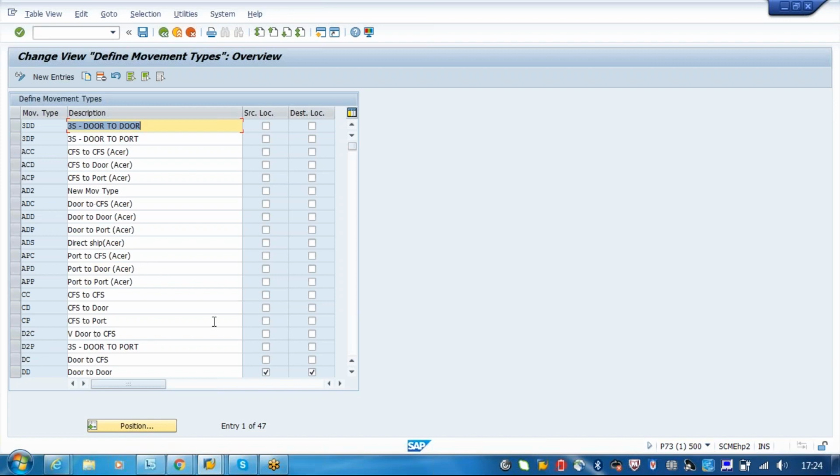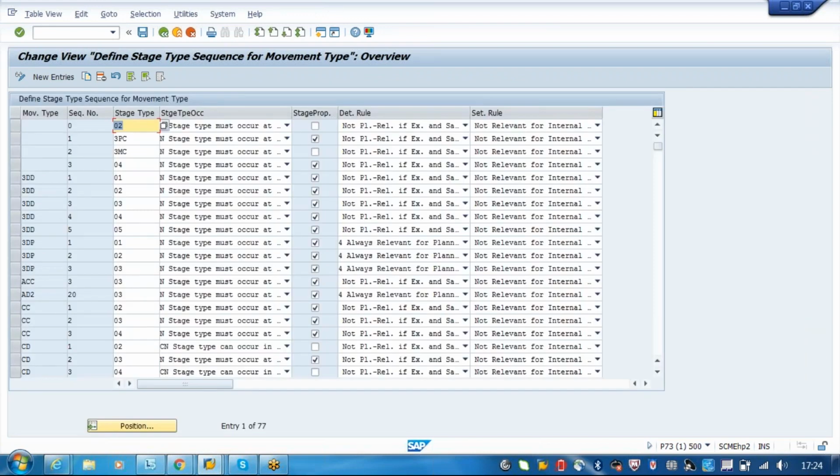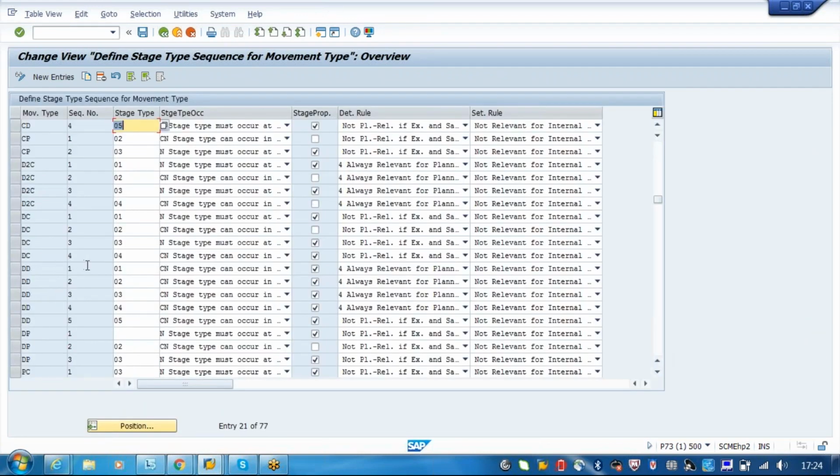Okay. So based on your requirement, you have to define. Once the movement type is defined, next you are assigning the stage types to the movement type. So let's say for example you create a door to door. In the door to door, you have stage 1, 2, 3, 4, 5. If you say DTD, that means all the 5 stages are required, so these are all 5 stages the system will determine.